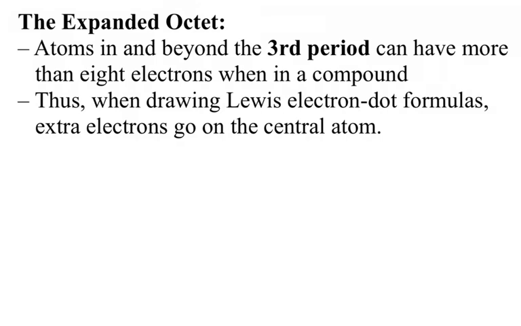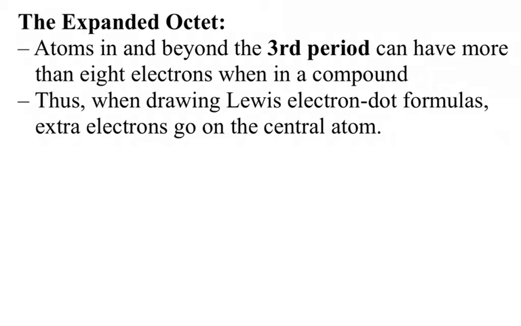Now, the opposite to this would be atoms that can have more than 8. In order for this to happen, these atoms have to be beyond the 2nd period. Technically, the 3rd period can hold up to 18 electrons. Most elements do obey the octet rule with 8, but if you are from the 3rd period and beyond, you have the potential to hold more than 8.